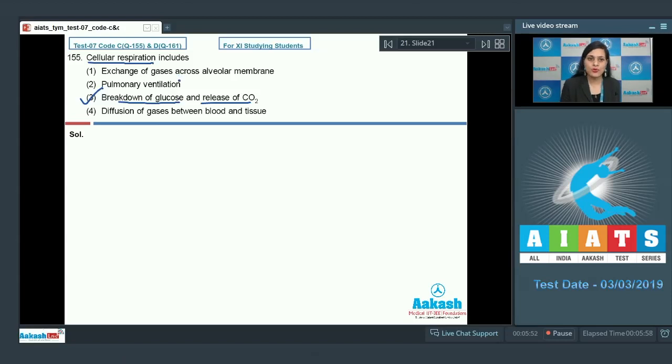Let's discuss rest of the options. The very first option given is exchange of gases across alveolar membrane, and the last option, diffusion of gases between blood and tissue, are the incorrect options. These are the events during transport of gases. The next option, pulmonary ventilation, is also an incorrect option because pulmonary ventilation, which involves inspiration and expiration, doesn't involve the breakdown of glucose and release of carbon dioxide. So the correct answer to this question is option number 3. Let's discuss our next question.